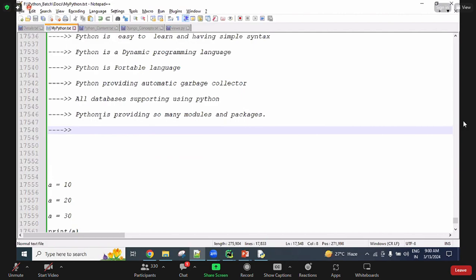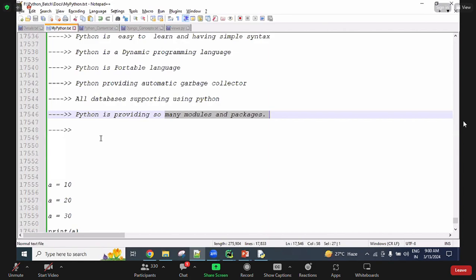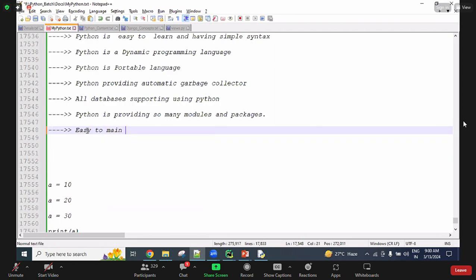Next, I said many modules and packages come with Python. These modules and packages contain 70 to 80% of the code. This 70 to 80% of the code is precompiled and pre-secured, that's why it is easy to maintain, guys. As a developer, we focus on the remaining 20 to 30% of the code, only development related, and we compile that code and provide security to that code. Because of this, with 70 to 80% of the code being easy to maintain, Python coding is easy to maintain.